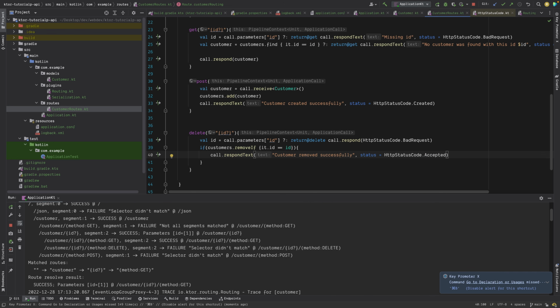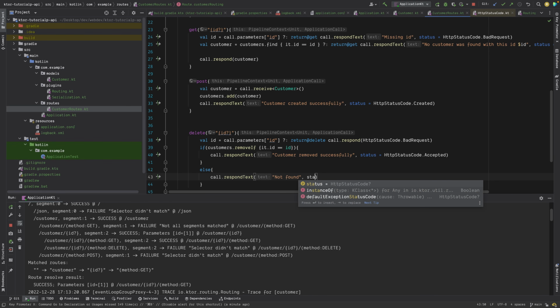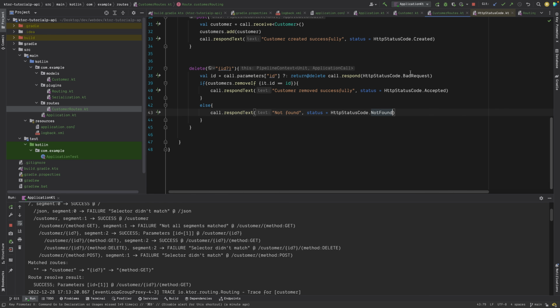All right. What if we don't find that, if we are not able to remove it, right? So we can just say that call dot respond text. Okay, one second, guys. We can say not found. And this time the status code would be the same, right? The not found one. So status is equal to not found. Yeah, this is fine. So this is how you will delete it.